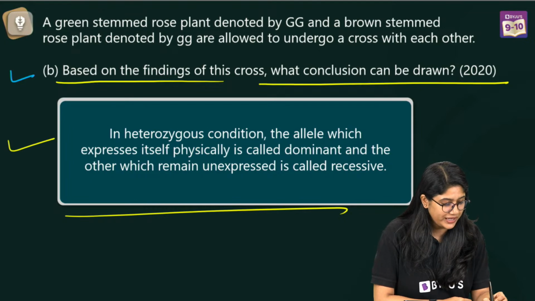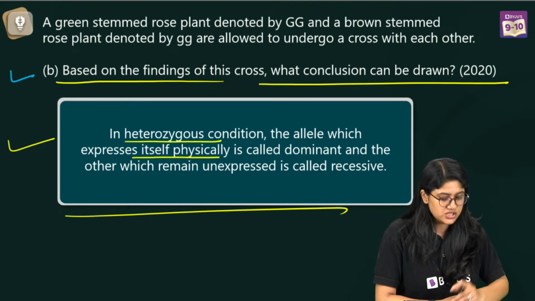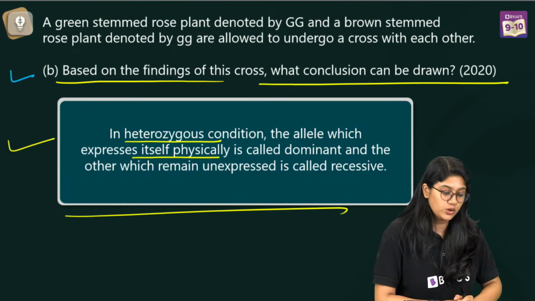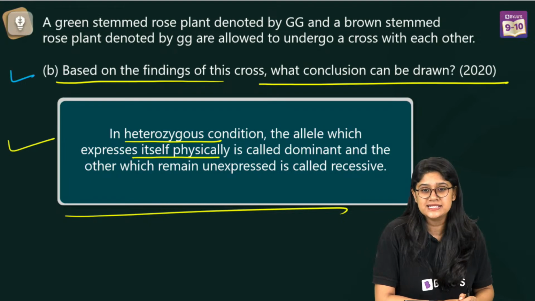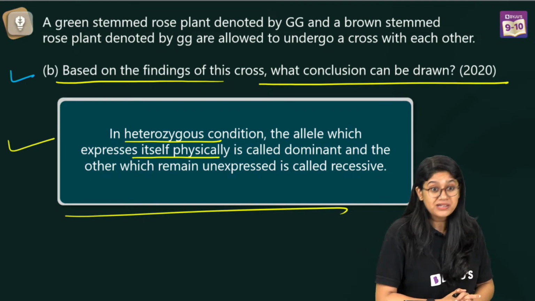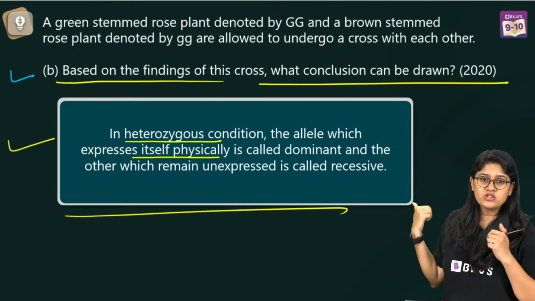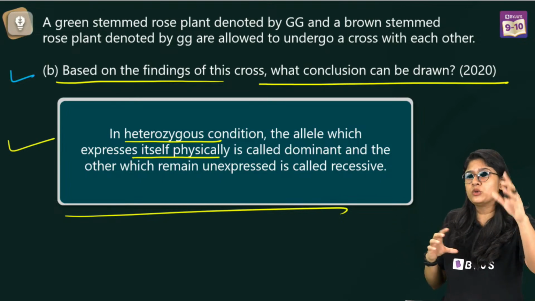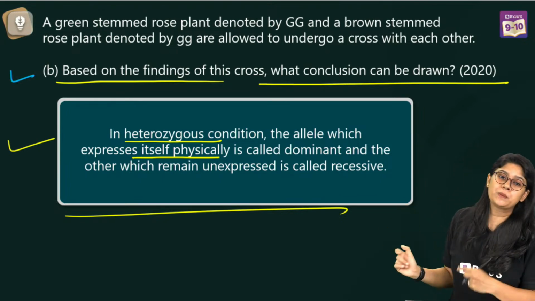So in the heterozygous condition, the allele which expresses itself physically is called dominant, and the other which remains unexpressed is called recessive. That is the law of dominance. Hidden character expressing, we can say that, but when we're talking about a definition, we don't want to write the hidden characteristics. We don't want to state it that way. This is how we'll be writing.